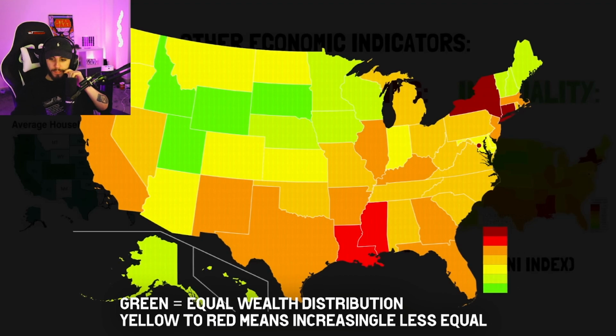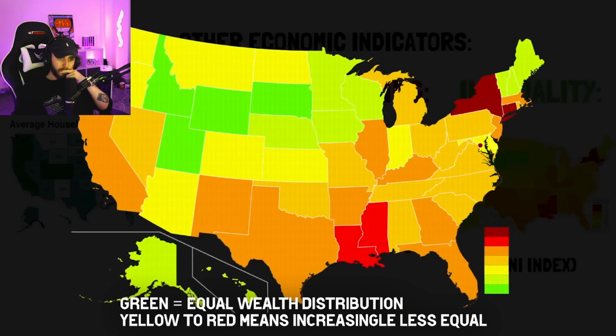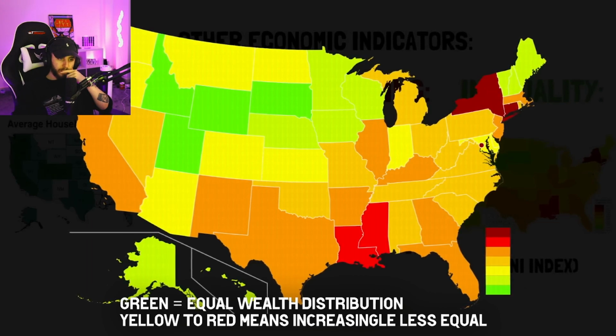None of the West Coast is in the green either, with only Washington being okay in the yellow. Back in the East Coast, New York and Connecticut are the worst, along with Washington, D.C.